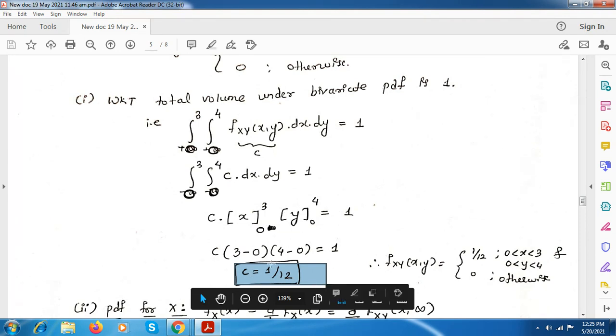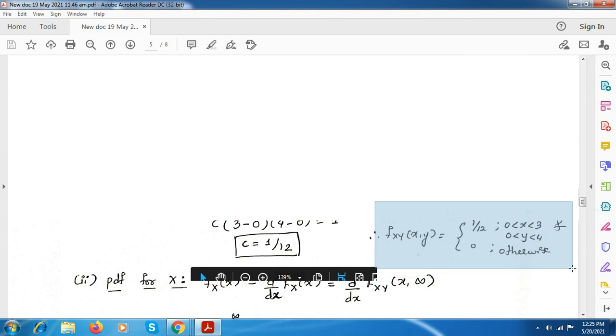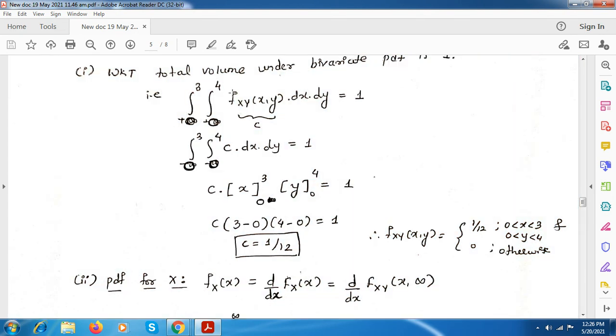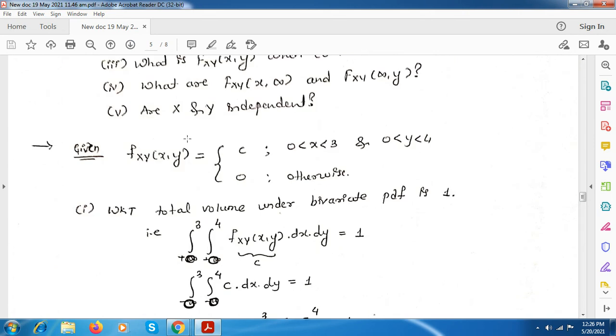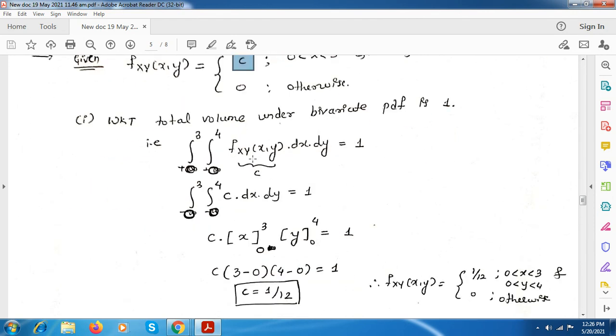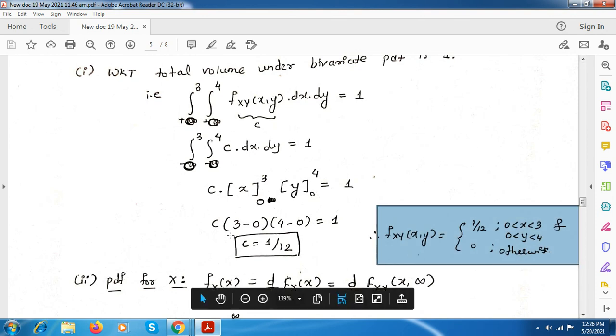So this is the constant value you have. You can write this, that is fxy, which is 1 by 12, that is c they have given in the range of this. Here if you put in this equation, the c value is 1 by 12 in the range from 0 to 3 for x, and from 0 to 4 for y, and 0 otherwise. So c value is 1 by 12, whichever we have found out. So you can just write that equation here. This is the c value.